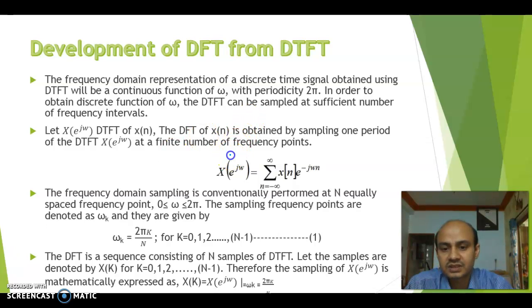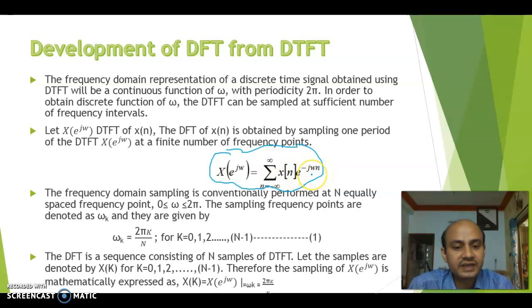This is the formula for DTFT, where X of e to the power j omega is the summation n equal to minus infinity to plus infinity of x of n e to the power minus j omega n. And in the case of DFT, that omega will be changed by the omega k value. What is the omega k value? That is 2 pi k by N.